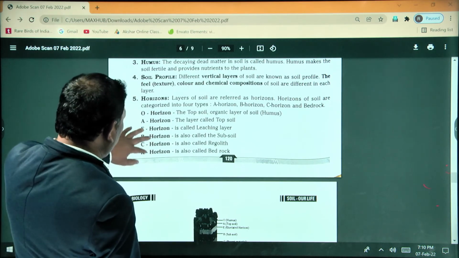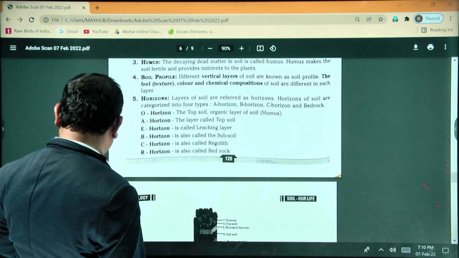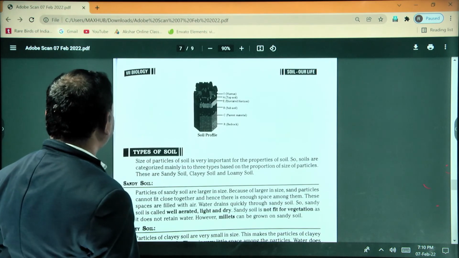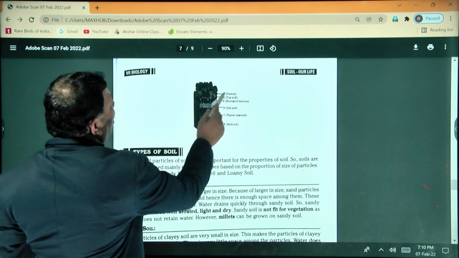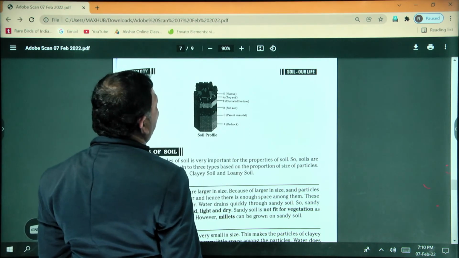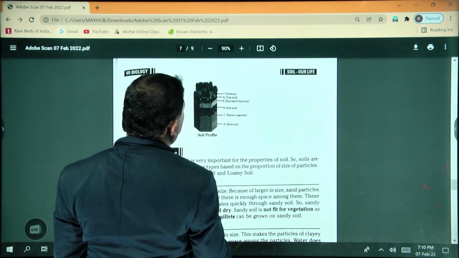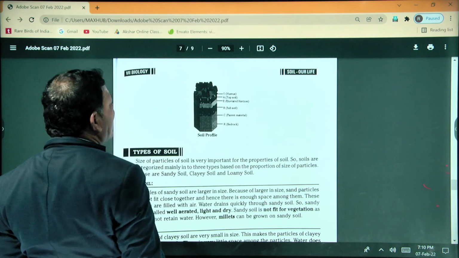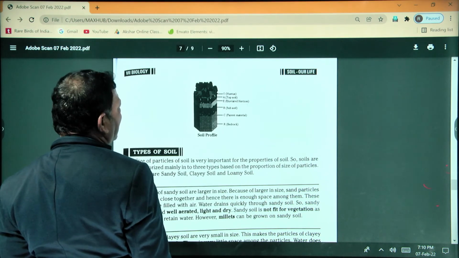Next, coming to the point, here you can see the O horizon, A horizon, B horizon, C horizon. The O horizon is the top organic layer.